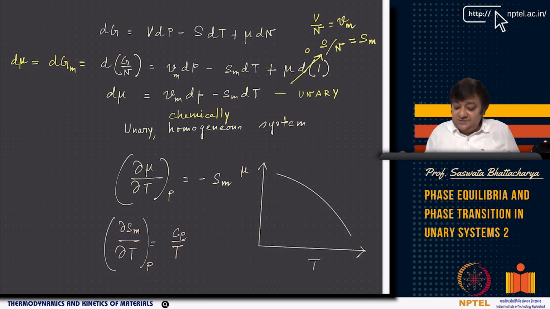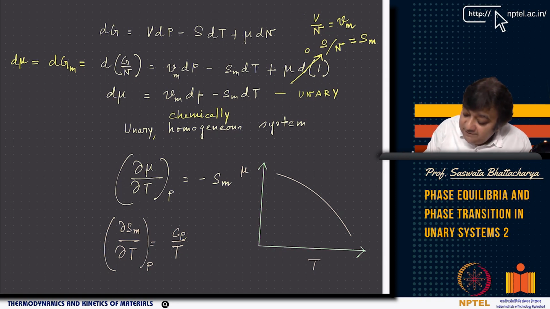So the change in chemical potential or molar free energy with temperature at fixed pressure is given by minus Sm. If mu is plotted as a function of T, then del mu del T at constant pressure is minus Sm, which is basically the slope of this curve.